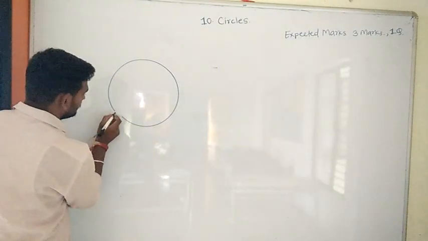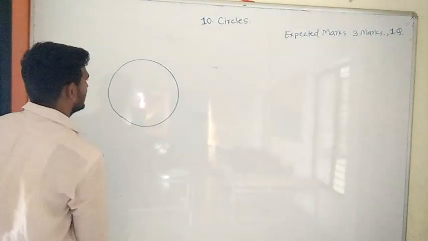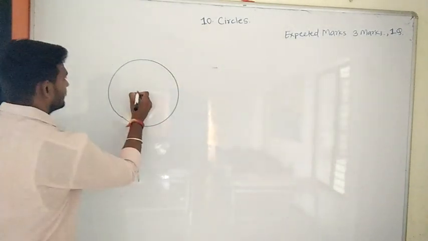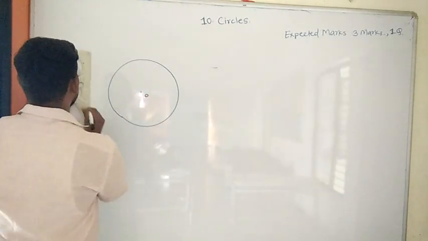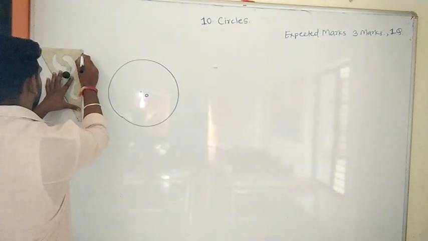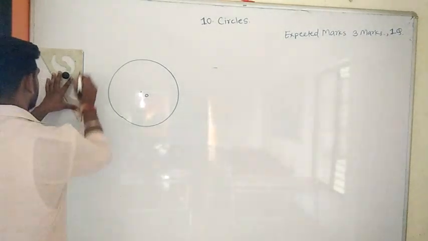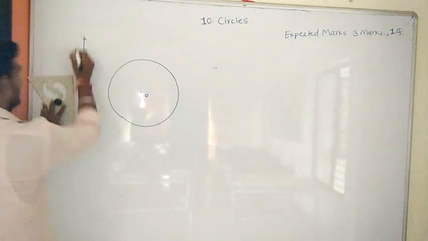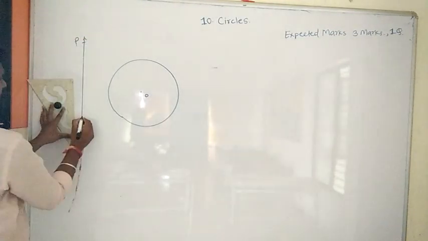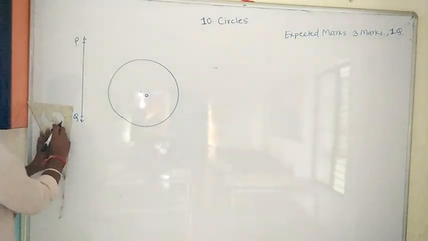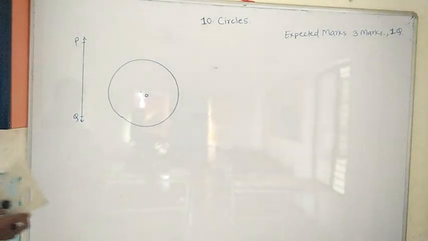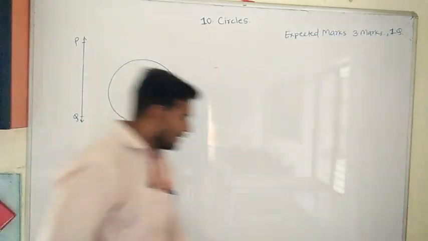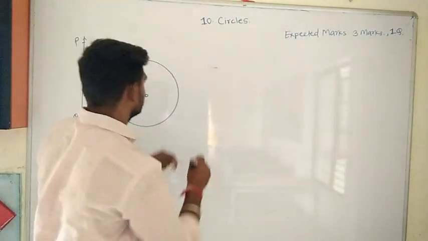Suppose this is a circle having center O, and along with this circle, I will draw one line, line PQ. I will mark this as figure number 1, and I will also draw a second figure.